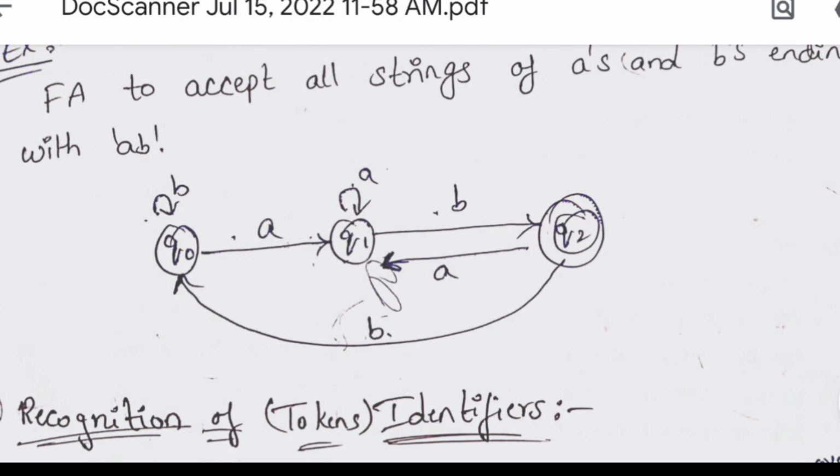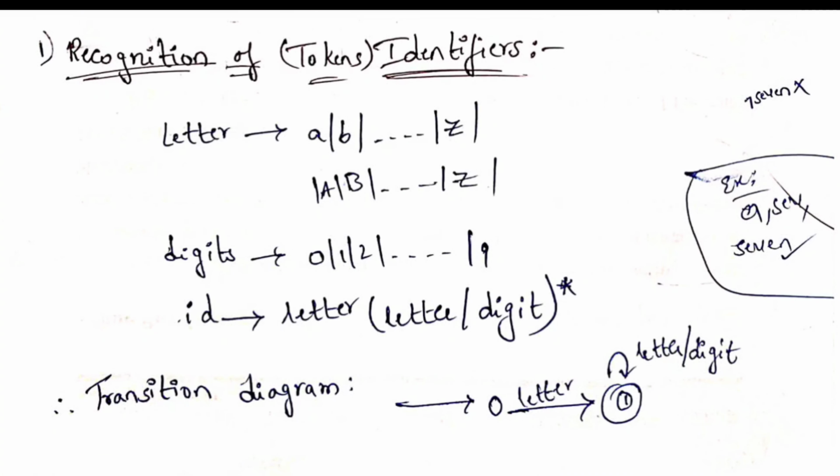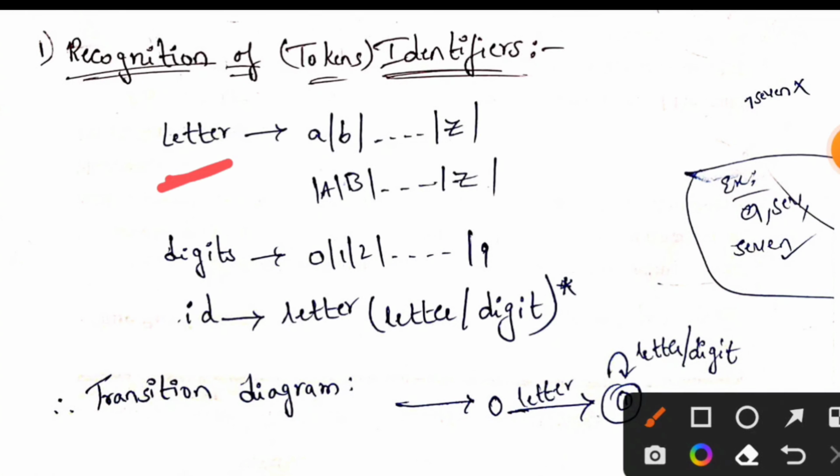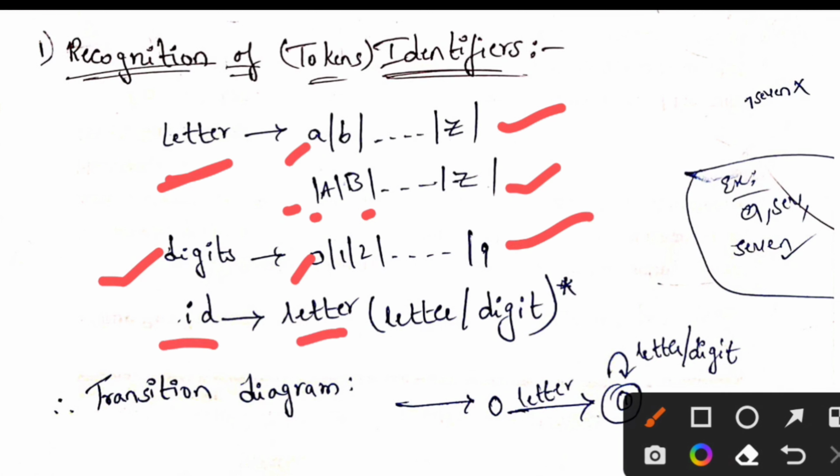Let us see the recognition of token types. First one is recognition of identifiers. Identifiers are nothing but first letters. Letters means we have caps and small letters. So the identifiers must start with a, b, up to z, and they should contain digits also, from 0 to 9. Now the identifier will be letter followed by letter or digit closure.